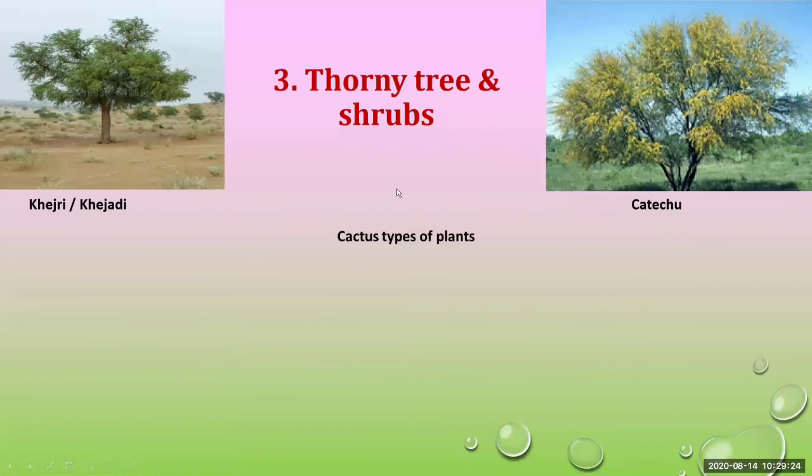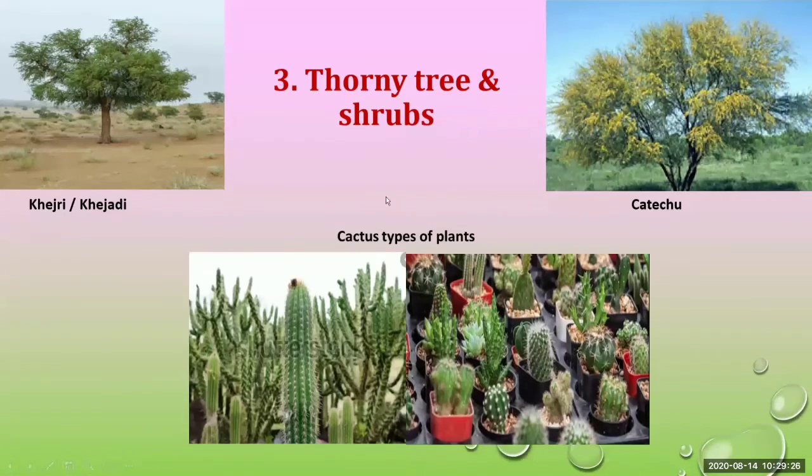Here are some examples of thorny trees and shrubs. Yes, this is a type of cactus plant. Means we can see the variety in the cactus plants, and mainly it is found in the Rajasthan dry area, desert area. And in Rajasthan, there are two deserts, that are semi-arid area and Marustali. We can find this in both the areas.